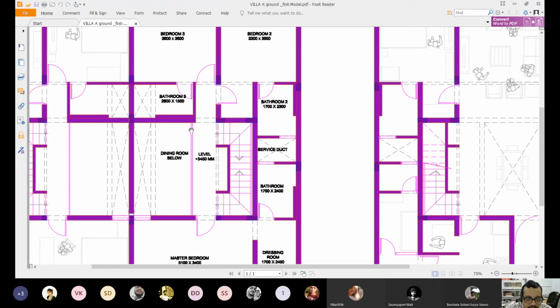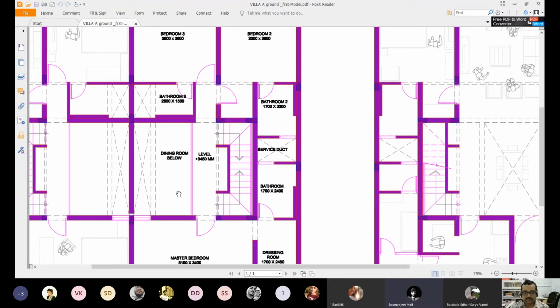So you come in here, you have a small narrow railing here, from where on the other side it is written dining room below. So you can understand that this cross above the dining that you can see on the right side is reflected here also, because we have written dining room below. So here, since it is a cutout, there is no floor slab here. It is restricted by these firm lines, which might be railings or balusters. But then again, I see that there is a dash gap line here and a dotted line here. What does it mean? In this particular first floor, a part is with a dash gap line and a part is without a dash gap line. What does it mean?